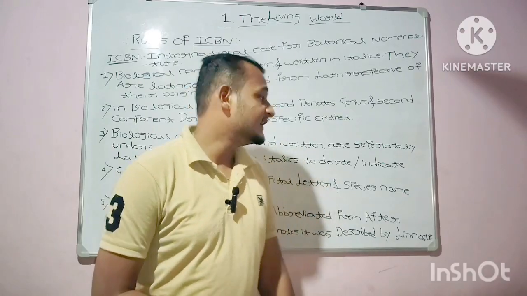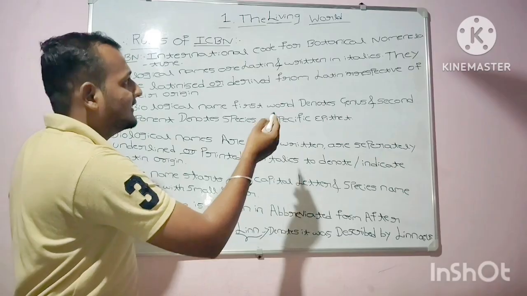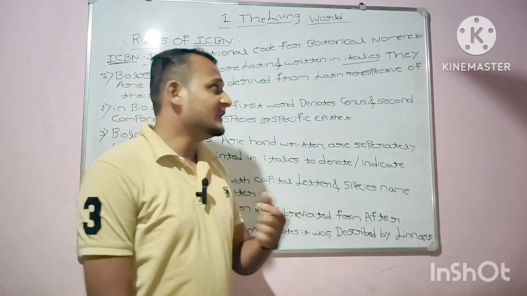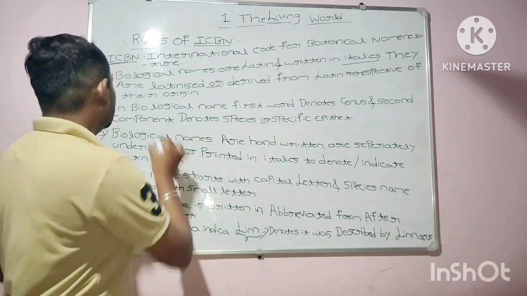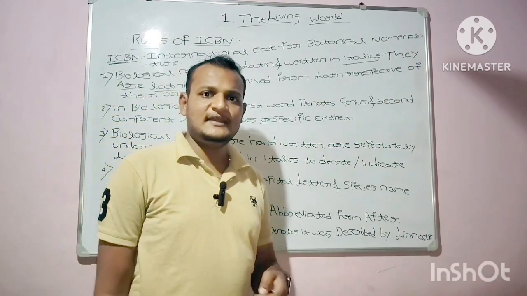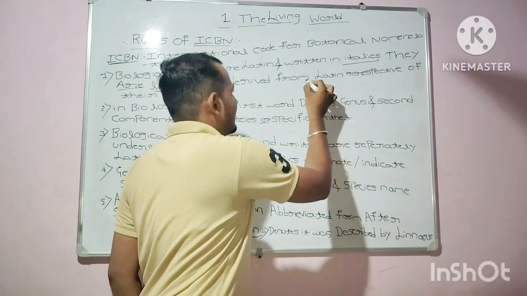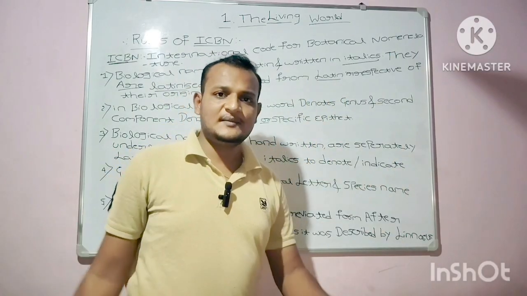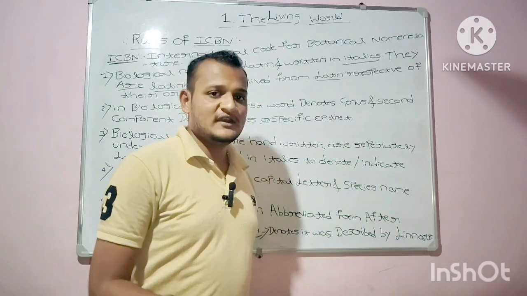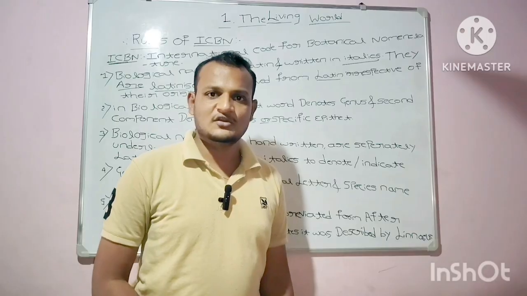So I hope we have cleared the first rule of ICBN.